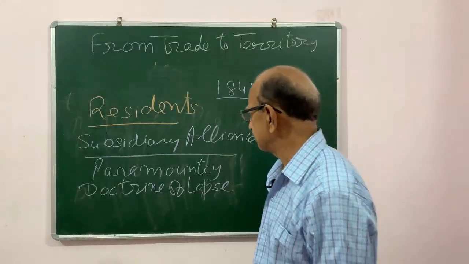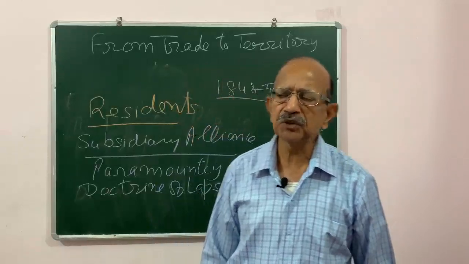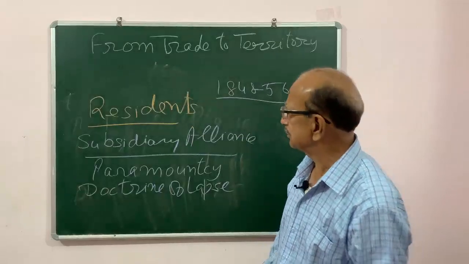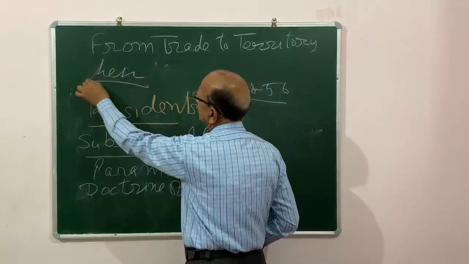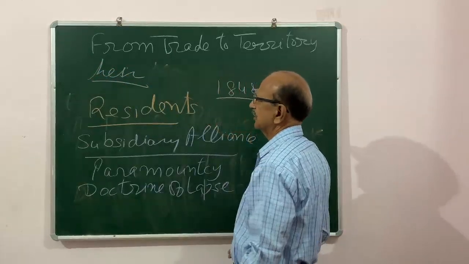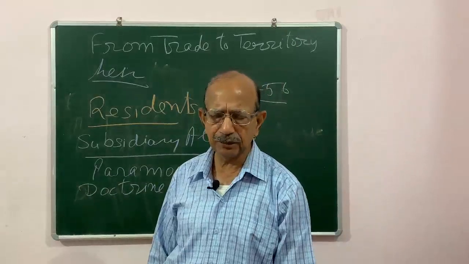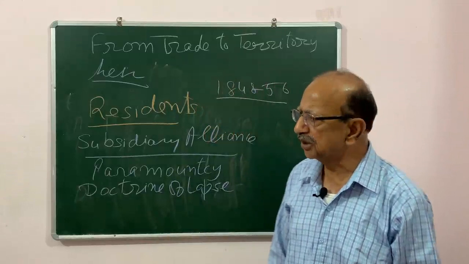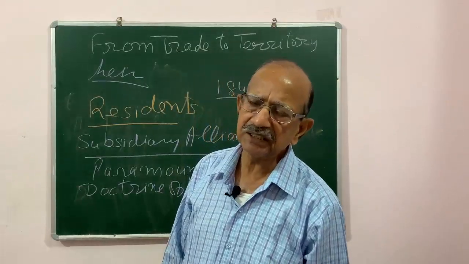According to this, if any ruler would die without a male heir, his successor, then his kingdom would lapse and it would be joined with the territory of the company.